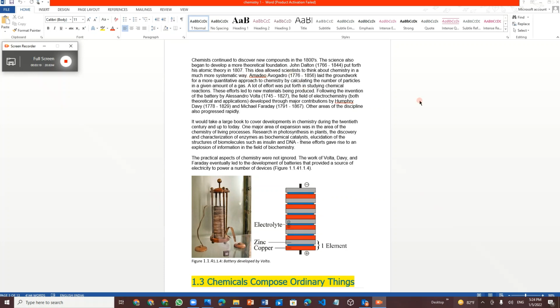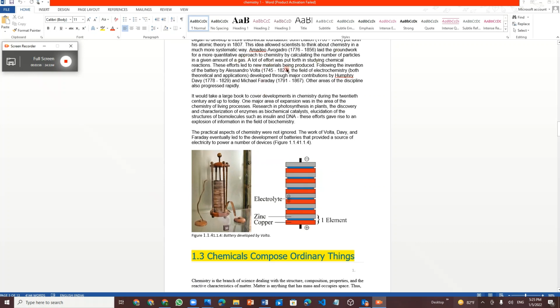That atomic theory allowed scientists to think about chemistry in more and more ways, in a systematic way. Amadeo Avogadro laid the groundwork for a more quantitative approach in chemistry by calculating the number of particles in a given amount of gas. This is called the atomic number, the number of particles in a given element or gas.